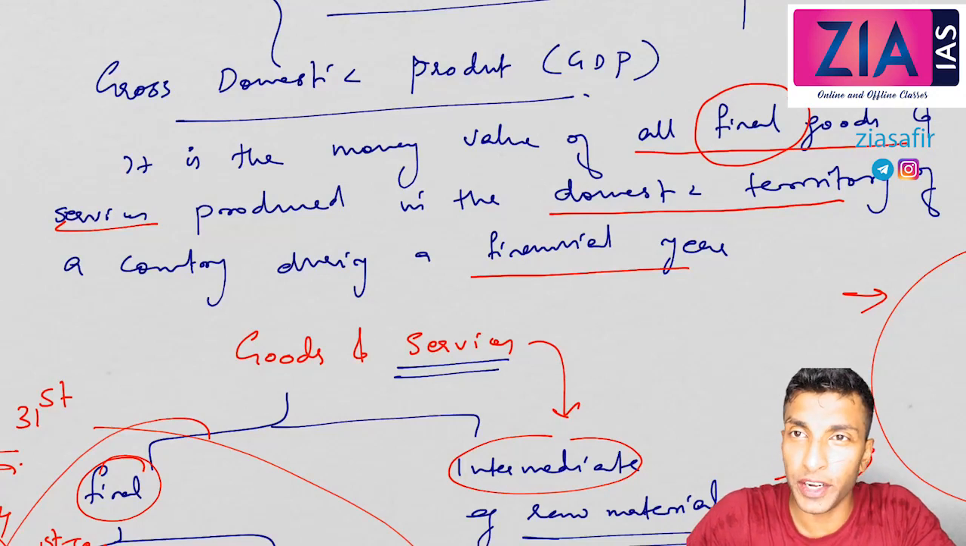Hello students, we will continue our discussion on economy. We were talking about GDP and GNP, and we have completed that discussion.